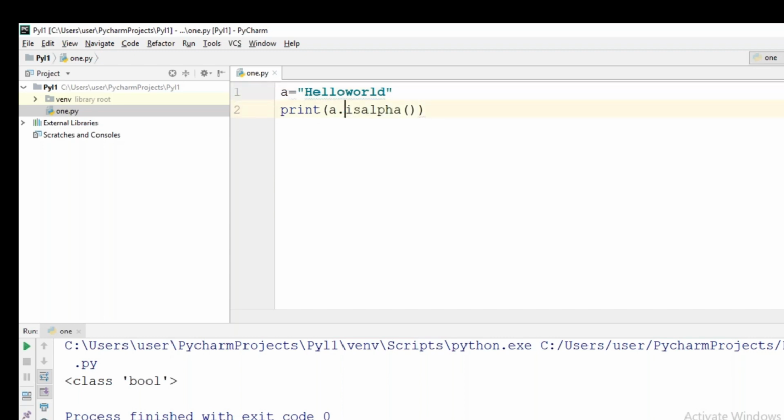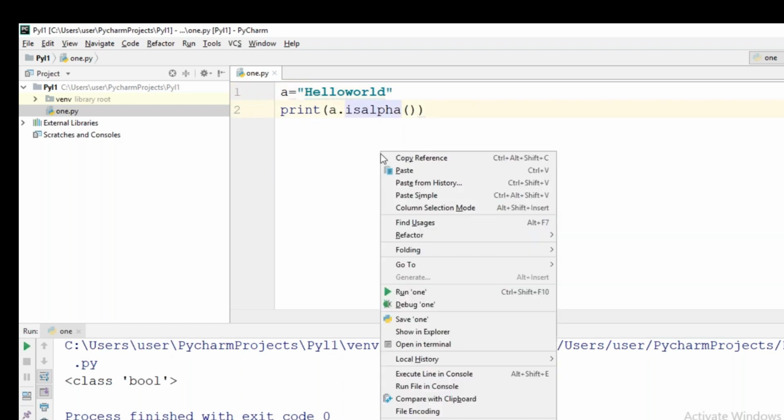When is alpha will give true? See, string is a collection of characters. That means character means again alphabet, number, special symbol. Upon what you are actually applying is alpha? Upon hello world you are applying is alpha. When this is alpha will give true, alpha means what? Every character in a string is an alphabet, then it will give true. H is alphabet, E is alphabet, L is alphabet, L is alphabet, O is alphabet, W, O, R, L, D, yes. Every character in the string is alphabet. Yes, now it will give true.